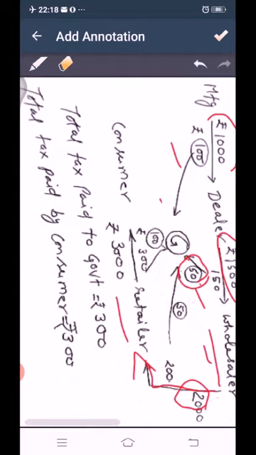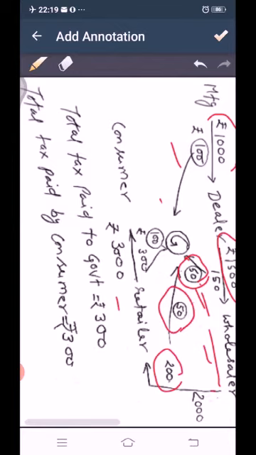He will collect rupees 200. Out of this 200, the wholesaler has already paid tax of rupees 150. So leaving that rupees 150, the remaining 50 rupees he will pay to the government.